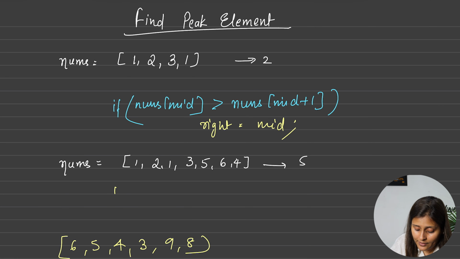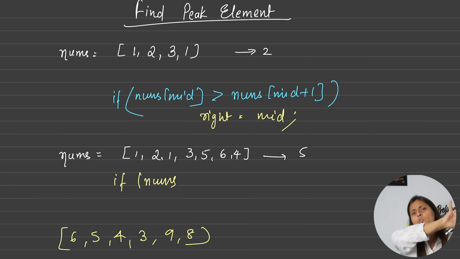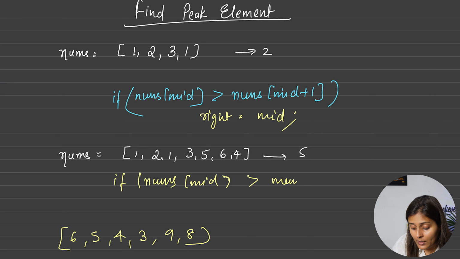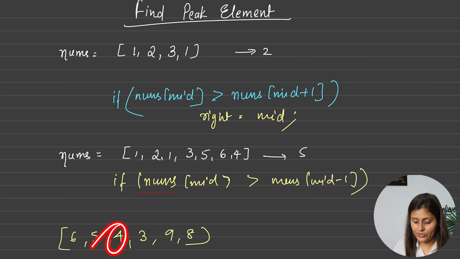And now I'm saying, suppose you want to check everything towards its right first. So you can write that if nums of mid is greater than nums of mid minus 1. Yes. So if you want to move towards the right side, you have to check towards the left side first. So if here the mid element, correct, is this greater than mid minus 1? No, it is not. So hence you have to go find the peak element towards the left side.